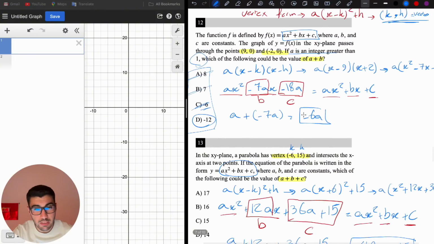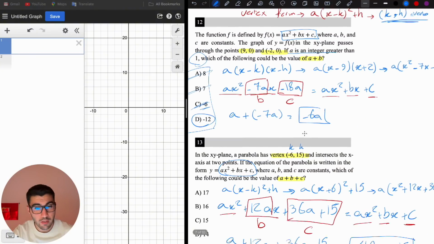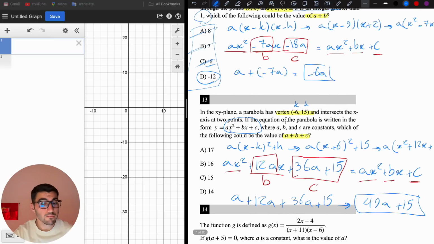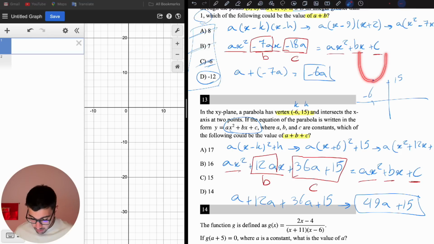Like in the previous question, it was given that a is an integer. But look here, we're given one more piece of information. This is the vertex and it intersects the x-axis at 2 points. If negative 6, 15 is the vertex, let's have this on the coordinate plane. Negative 6 and 15. So the vertex is right here. That means the parabola is either this way or this way. But the question says it intersects the x-axis at 2 points. If the vertex is here, the parabola should be downward, so it intersects the x-axis at 2 points, right?